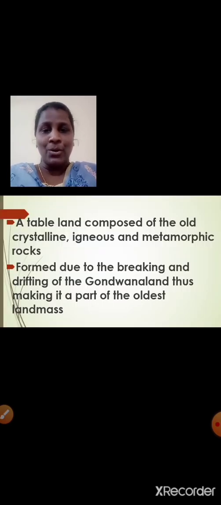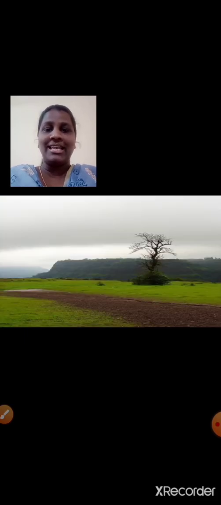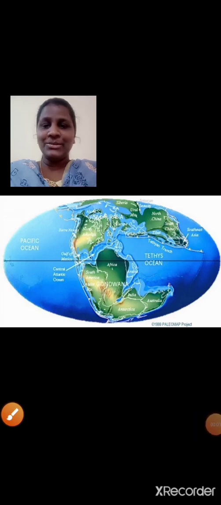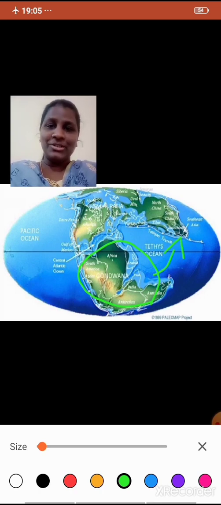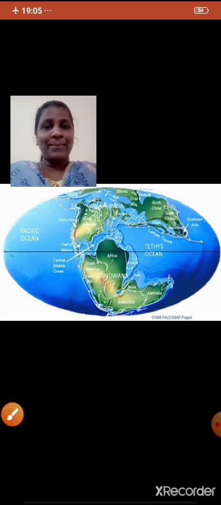The peninsular plateau region is formed due to the breaking and drifting of the Gondwana land, thus making it a part of the oldest landmass. Students, I had already explained about this, right? How the peninsular plateau region was formed. Yes, it was formed due to the breaking and drifting of the Gondwana land. Here in this image, you can see the Gondwana land. This I had already explained to you, students.